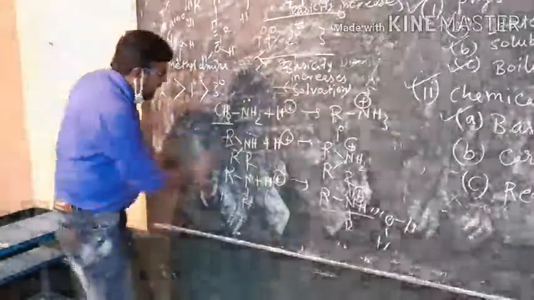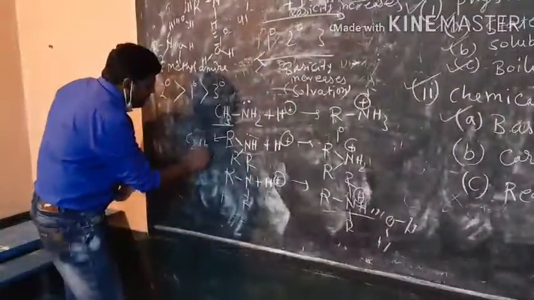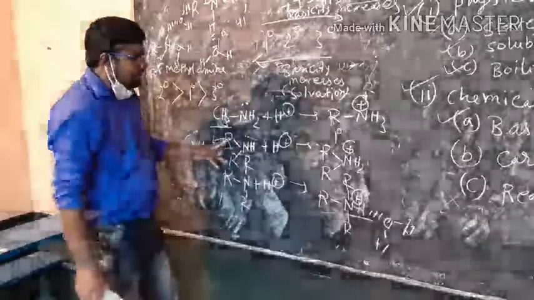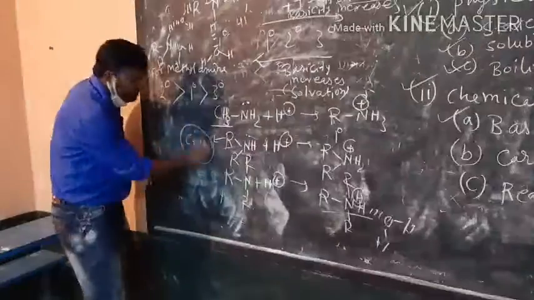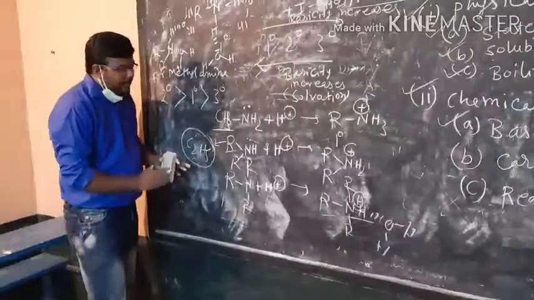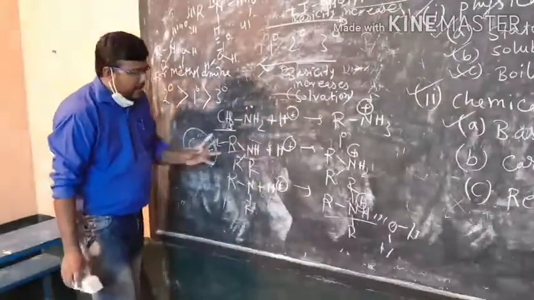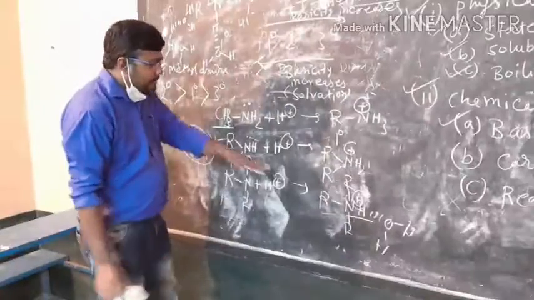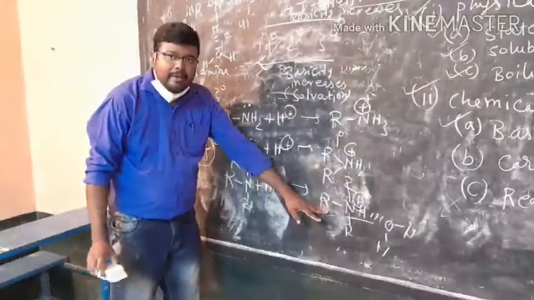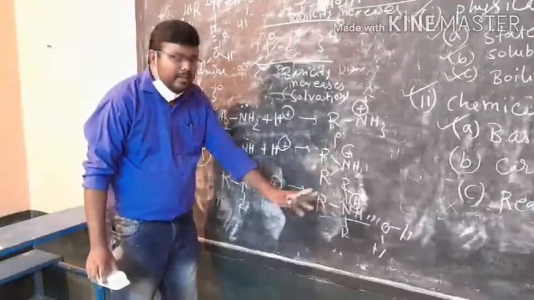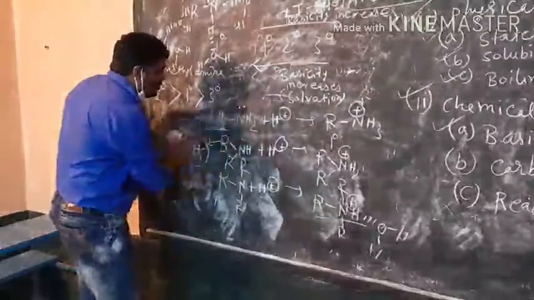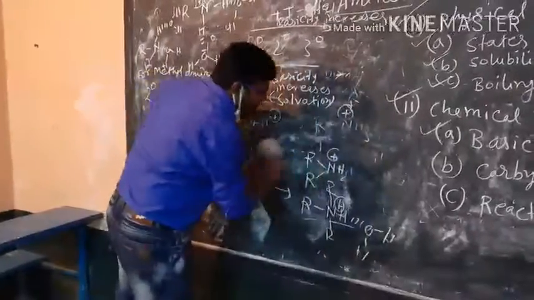But if we consider that R is C2H5 and onwards, then what will happen? The strength of the hydrogen bond will decrease due to the bulkiness of the C2H5 group. And as a result, what will happen? Then the 3 degree amine plus ion will be the most predominant factor here, and as a result the 3 degree amine will be more basic than the 1 degree.